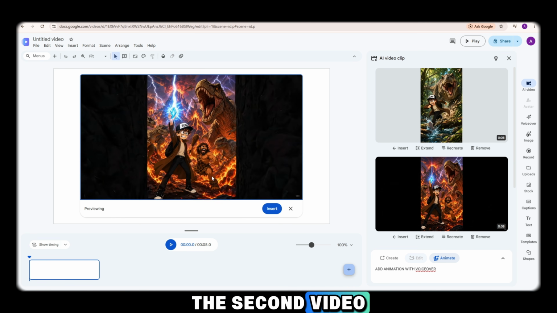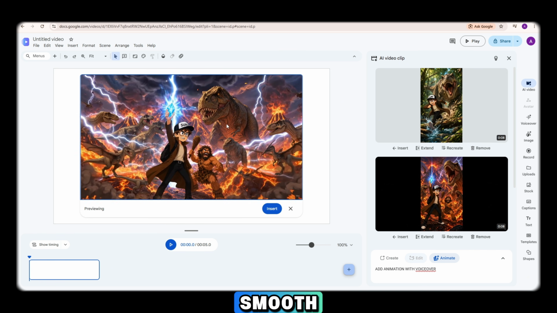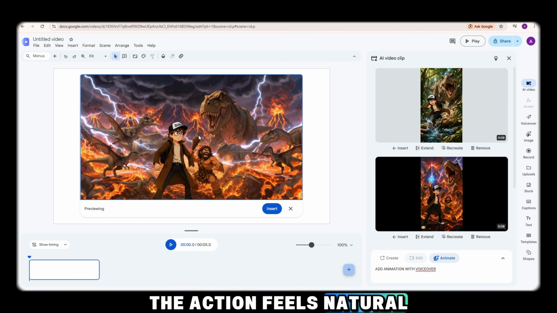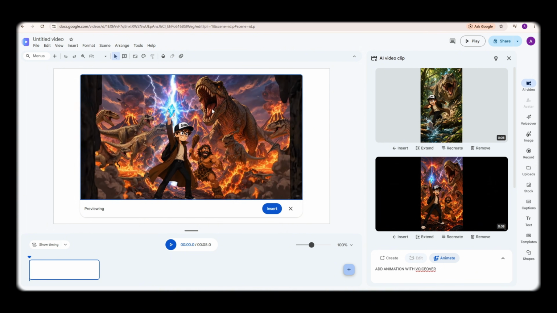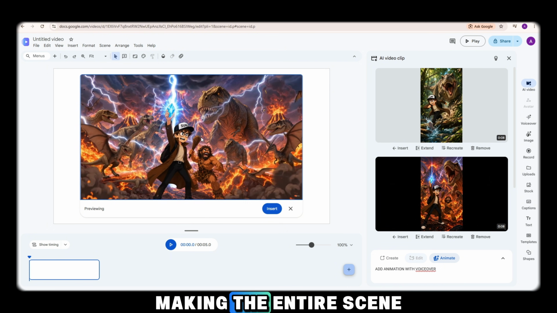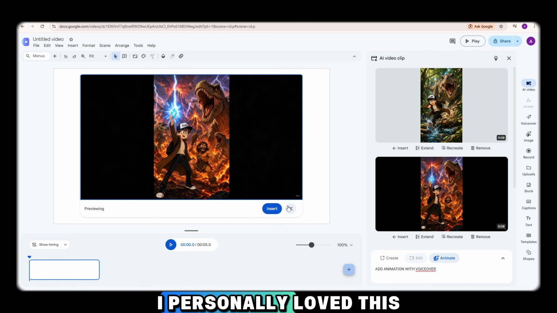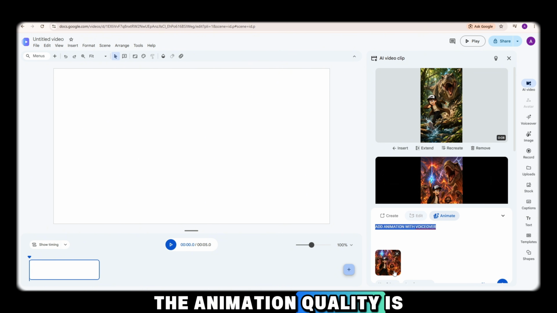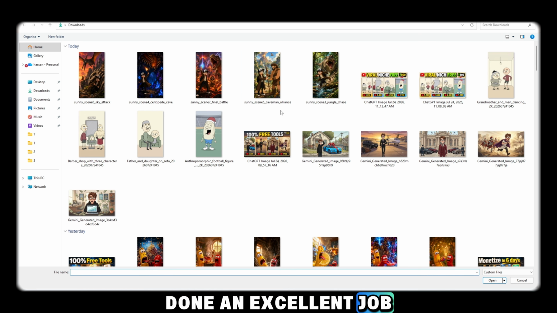Take a look at the second video. It looks absolutely fantastic. The character movements are smooth, the action feels natural, and the interaction with the dinosaur is incredibly well animated. Every movement looks dynamic, making the entire scene much more engaging for viewers. I personally loved this result. The animation quality is simply amazing, and Google Vids has done an excellent job.